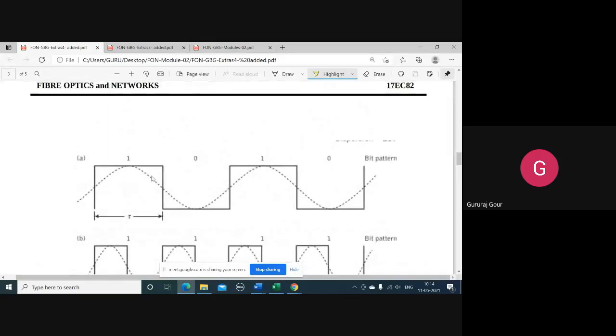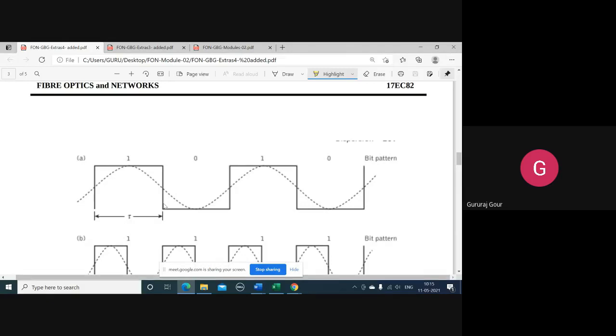You can see that in one wavelength we get 2 bits. So two important observations you have to make in the NRZ schematic. Two bits happen in one wavelength. That's why the bandwidth is reduced to half of the data rate. The pulse width for one bit is maintained for the whole duration of tau.